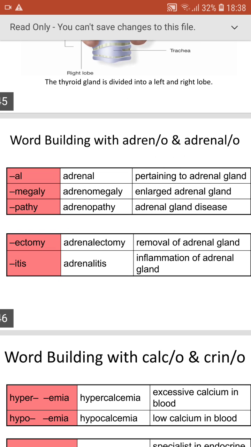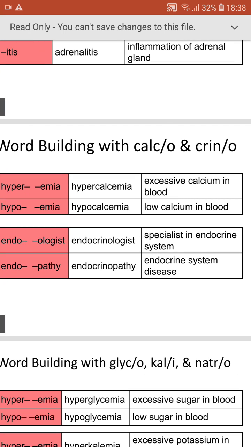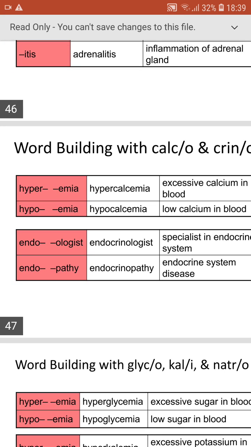Coming to the next, word building with calc or crine. So hypercalcemia: hyper means excessive, calc means calcium, and emia means presence in the blood. So excessive calcium in the blood. Hypocalcemia, low calcium in the blood.